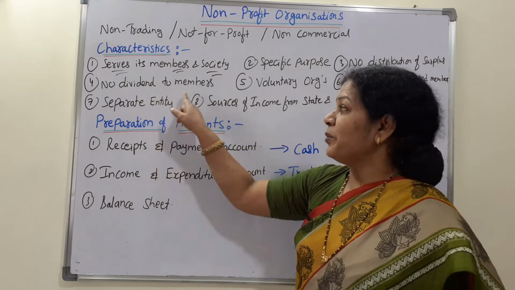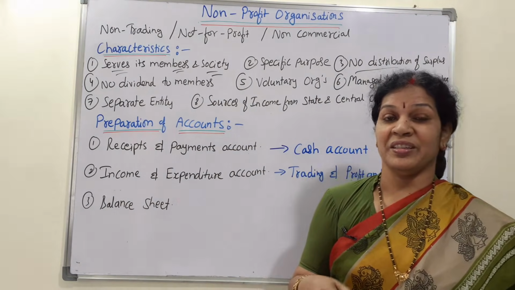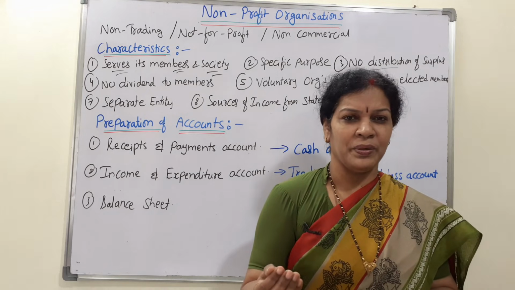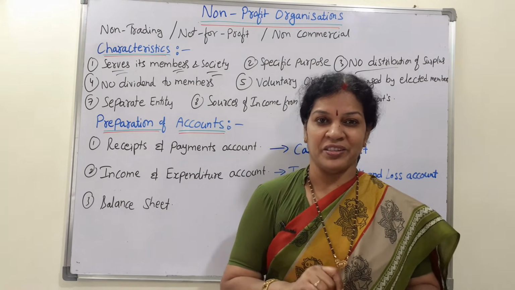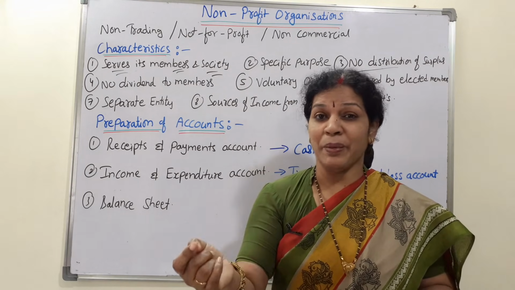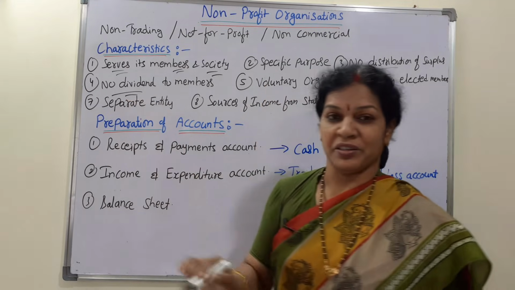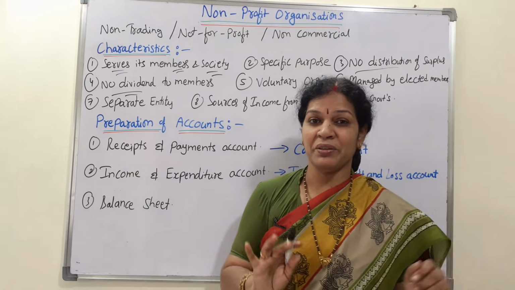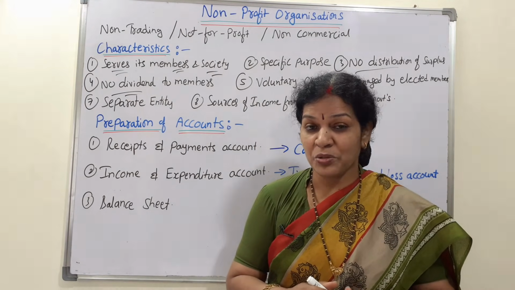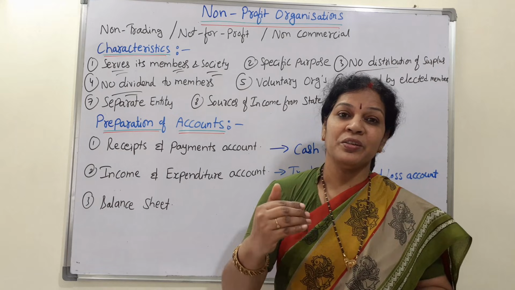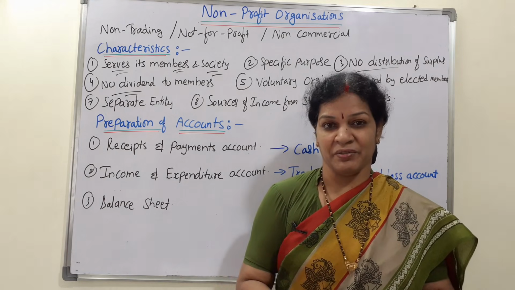Next one is no dividend to members. Dividend also will not be given. Like if I put 1 lakh rupees in shares, I get dividend. If I invest in bank, I get interest. That kind of activity, no dividend. As I said, surplus will not be given to the members, and dividend is also not given to the members. Everything will be converted to the organization development activities.